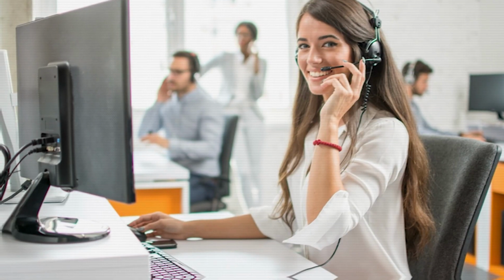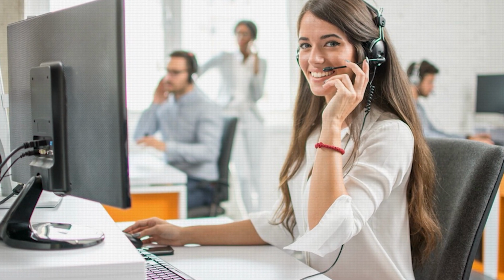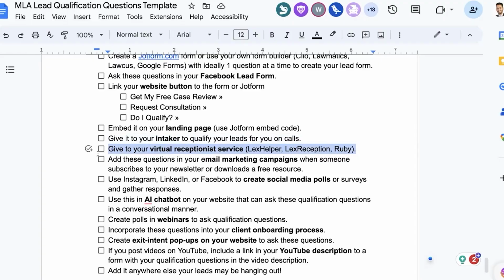Next, a lot of people don't realize they could do this: give your virtual receptionist services like Lex Reception, Ruby, the qualification questions. A lot of people don't do this. They just collect the contact information. No, let them qualify. And you can actually give them instructions. You could say, I want these 3 questions, and if they answer like this, then just let the prospect know that we can't help them. But if they answer like this, then go ahead and book them. Or if they answer like this, forward them directly to me. Very easy win, very easy win. I know a lot of people don't have this set up. Give your virtual receptionist services your qualification questions and give them those scenarios.